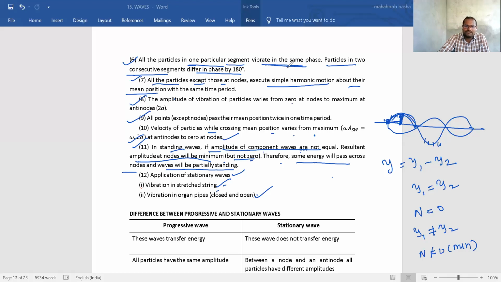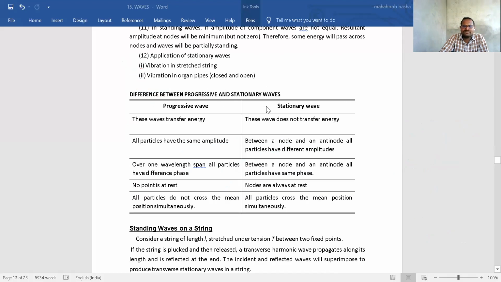Clear? Yes. Now, next. What are the differences between progressive waves and standing waves? Important, no? But I have not given this question in your 70 questions, I said yesterday. These questions are not there, but it is important. You need to have an idea on this.